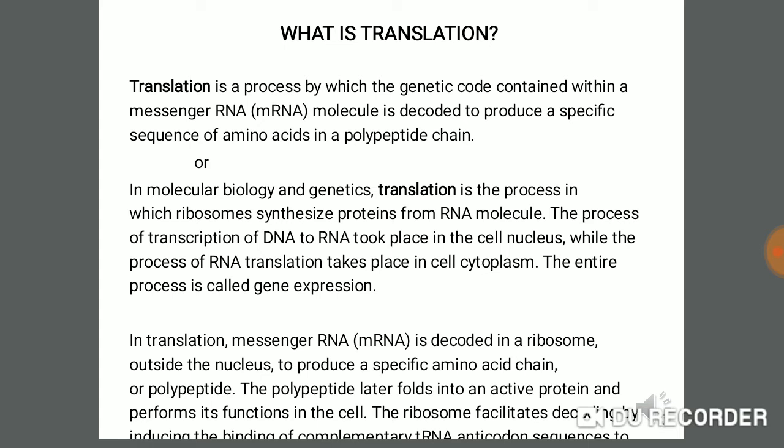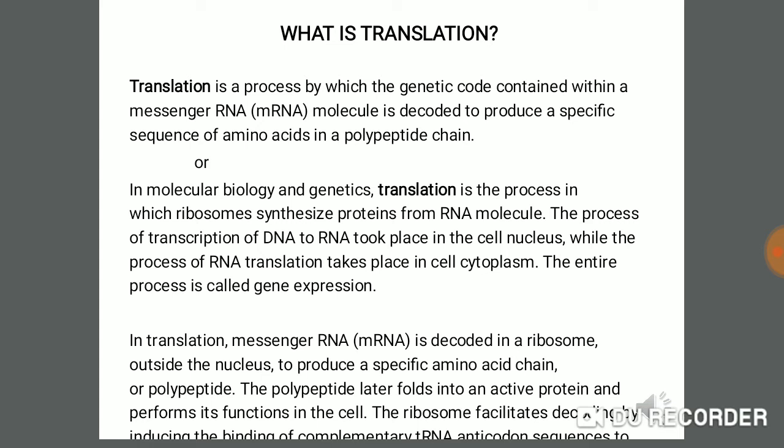So how is this process carried out by the ribosomes? The ribosome facilitates this process by binding the complementary tRNA anticodon sequence to the mRNA codon. The codons are the information present in the mRNA molecule.